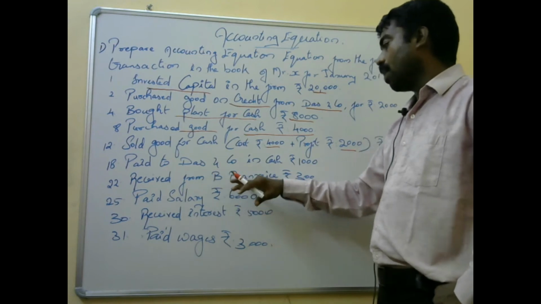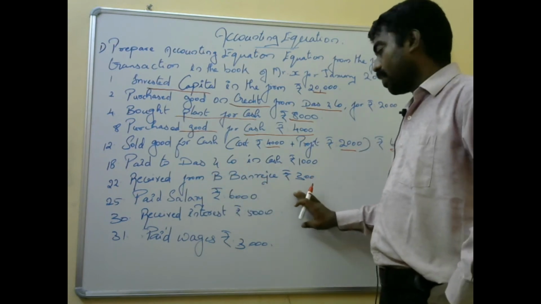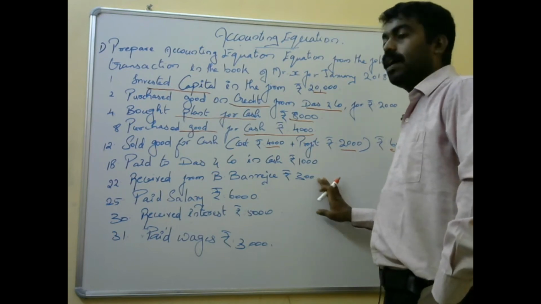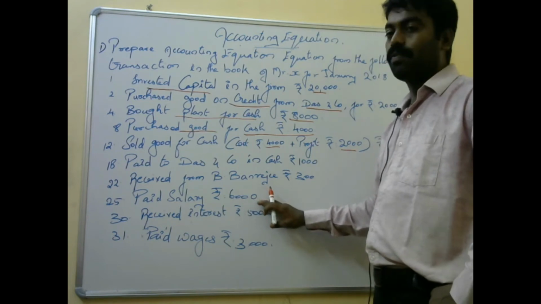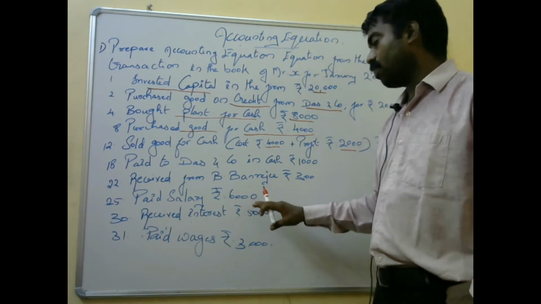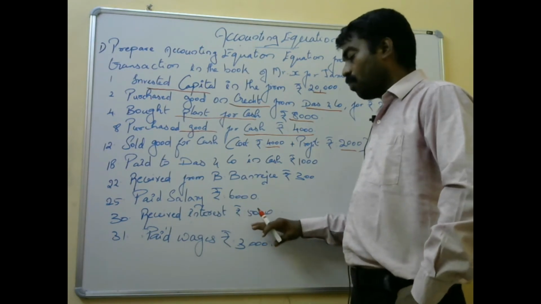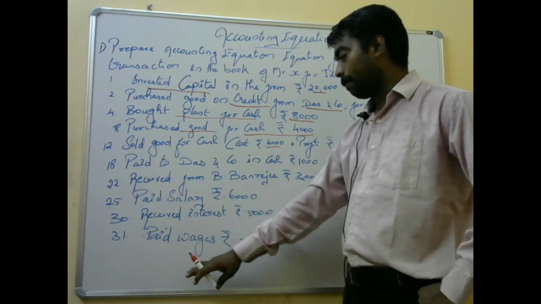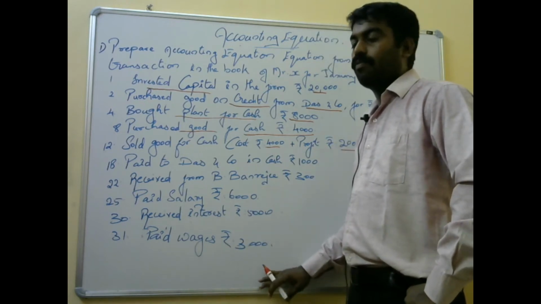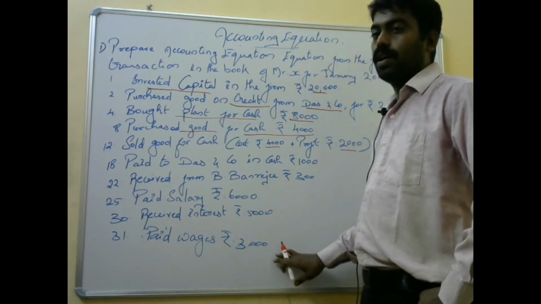Received from Banerjee 300. So we are receiving the amount from a sundry debtor, so it will be added to the cash account. Paid salary. For a servant you are paying salary, so the cash will be reduced. Received interest. The amount you are receiving will be added to your cash account. Paid wages 3,000. You are paying wages to the daily laborers, so your cash will be reduced on the asset side.